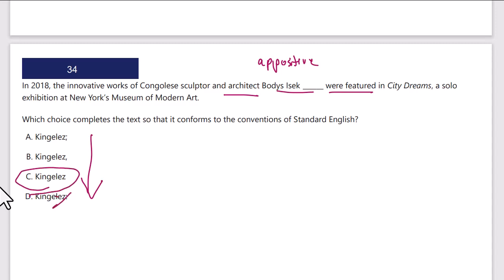It's not a colon because it isn't examples that follow. It's a verb that follows. It's not a semicolon because the second part is not independent. And it's not a comma. There's no need for a comma between the subject noun and the verb.